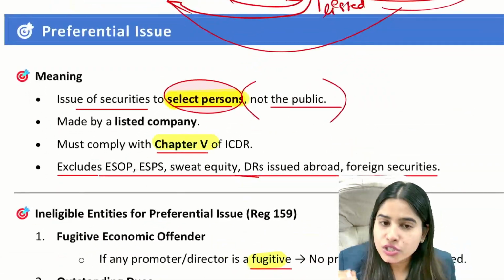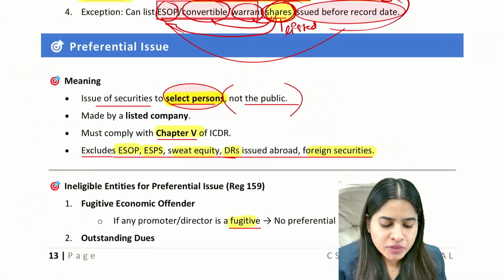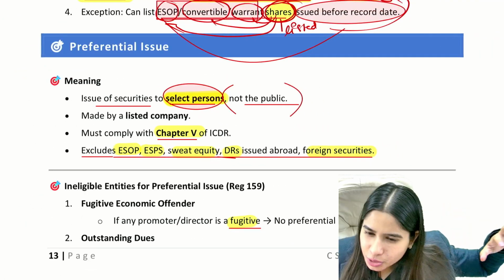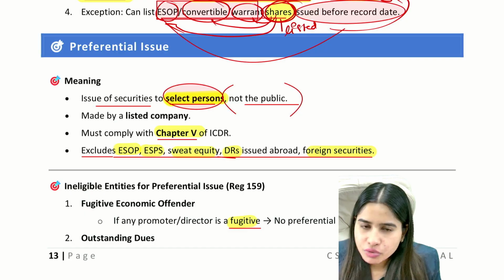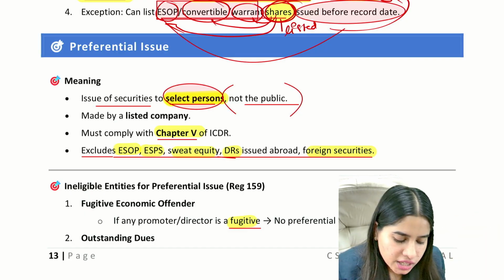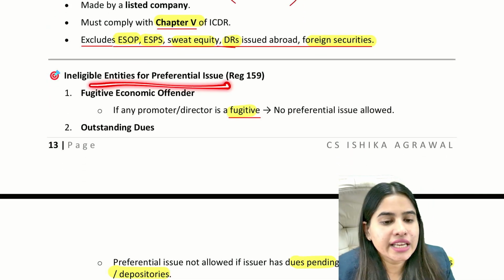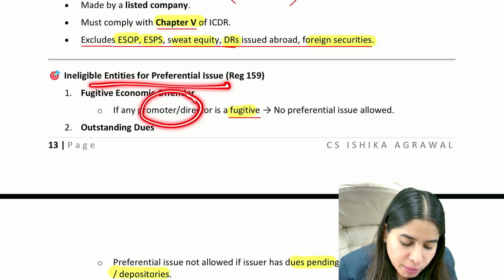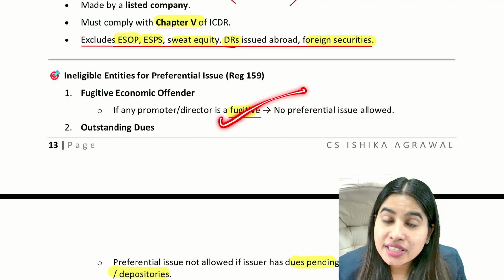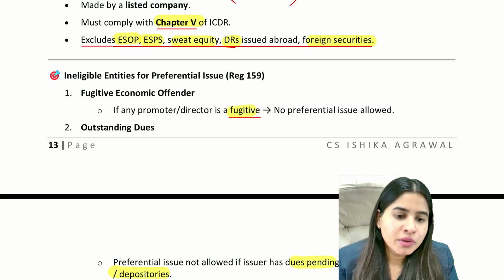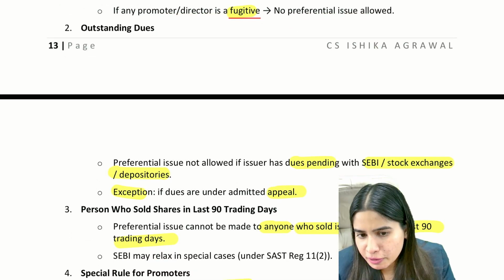Now, preferential issue does not include ESOP, sweat equity shares, depository receipts, or foreign security. We all know preferential issue is a separate category. ESOP is a separate category. Sweat equity is a separate category, which we already know. Preferential issue is different, ESOPs are different, sweat equity shares are all different. Now, which entities are ineligible to make a preferential issue? If the promoter or director is a fugitive economic offender, then you're not eligible to make a preferential issue. Don't you think this is the same in IPO, FPO, right offer, everywhere? So if your company's promoter or director is a fugitive economic offender, your company is not allowed to make a preferential issue.